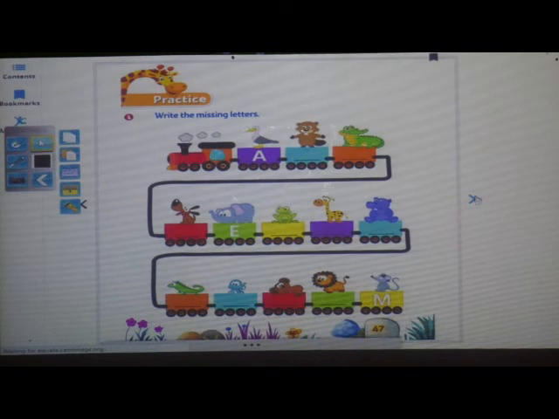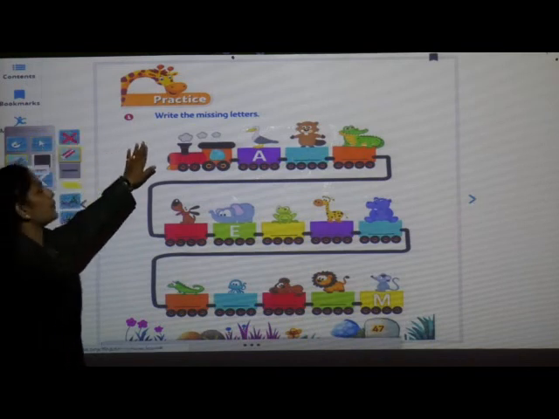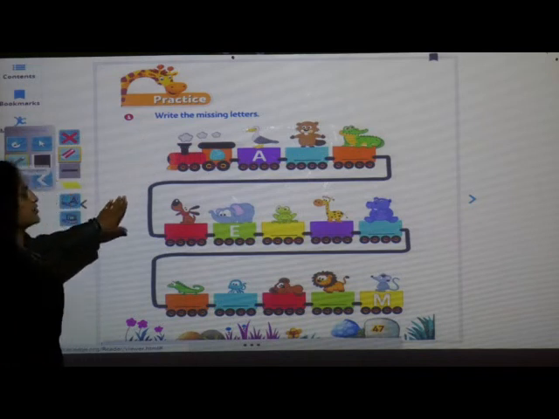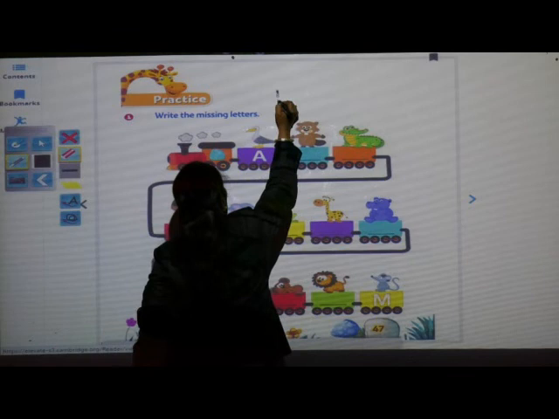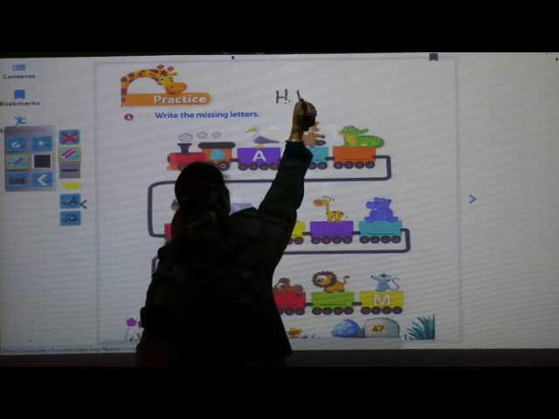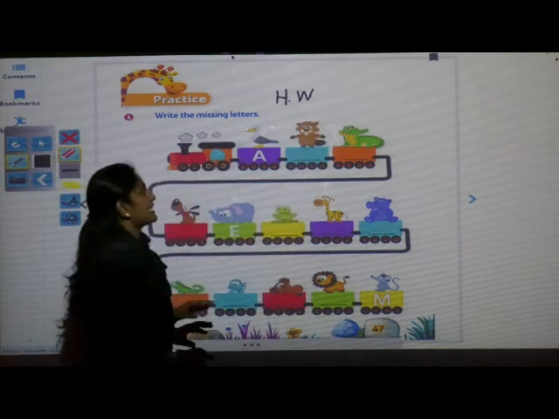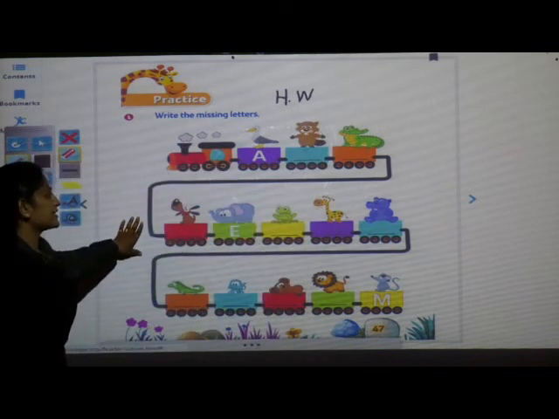Yes, children? It is a train. Yes, very good. You have to practice this missing letters, okay, at home. This is also your homework. H.W homework. Okay, children? Missing letter means the letters which are missing you have to write, okay, at home.